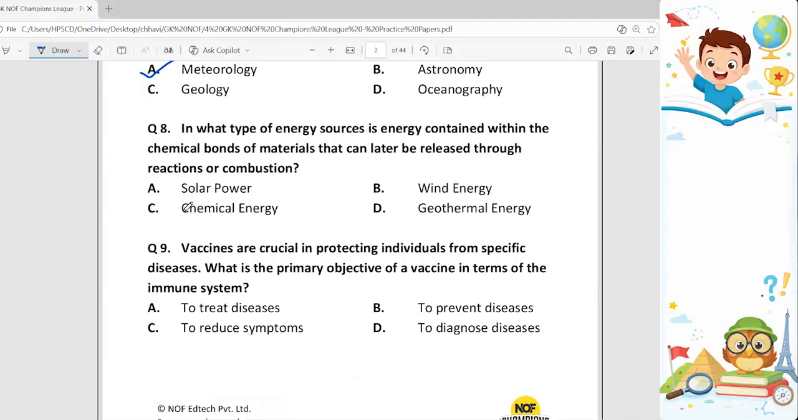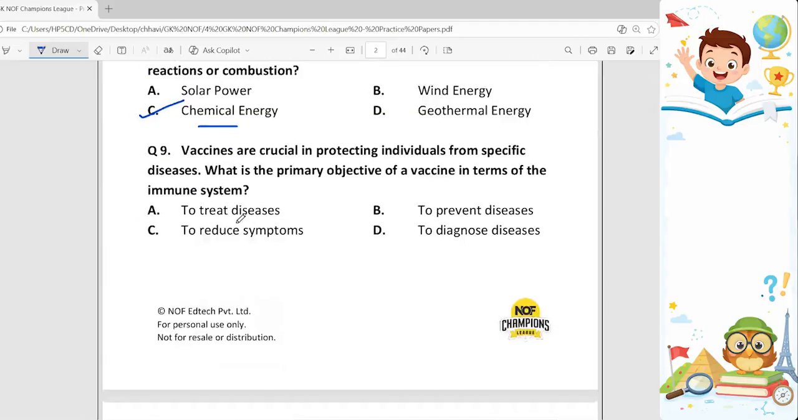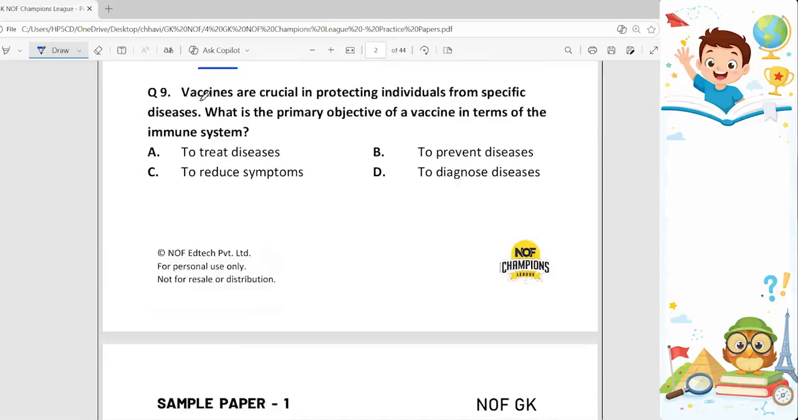So, the correct answer is option C. Chemical energy is the energy which is stored in the bonds of chemical compounds and is released during a chemical reaction, such as combustion. Okay. Next, ninth question.